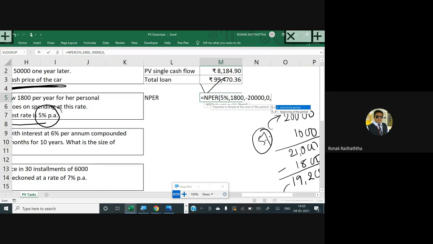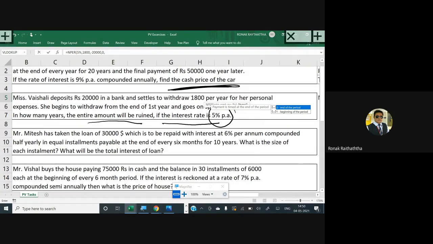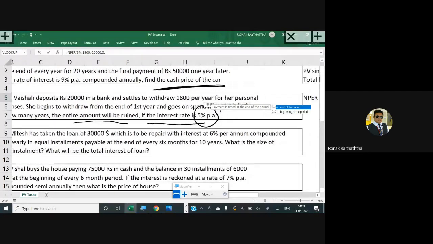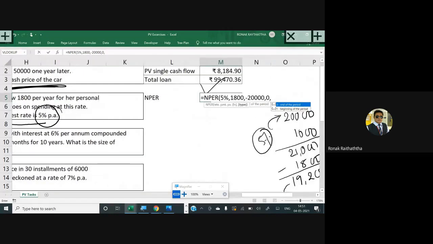Now this 1,800 rupees which Miss Vaishali is going to withdraw, whether it is at the end of the year or at the beginning. Here in the second line it is given to you: she begins to withdraw from the end of the first year. So sir, it's at the end of the year. So the annuity type would be ordinary, and for the ordinary annuity we put 0, closing the bracket, pressing enter. Sir, we have got how many number of periods?